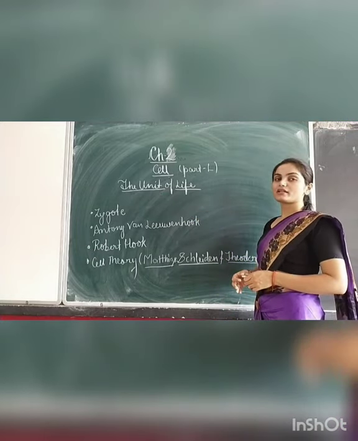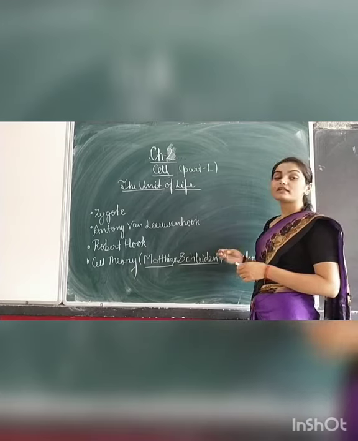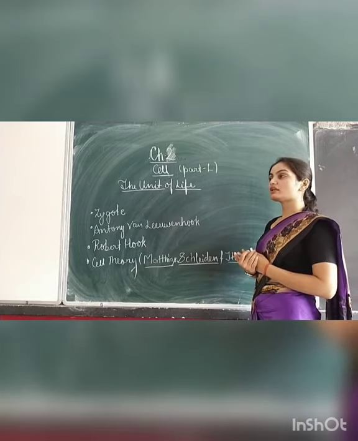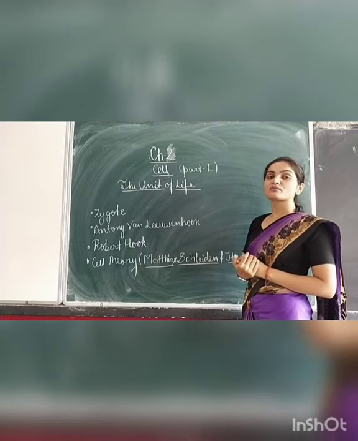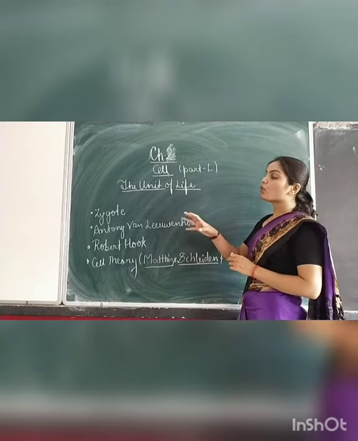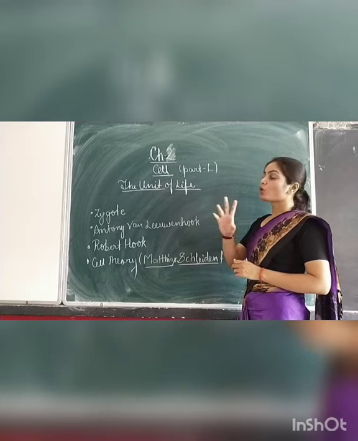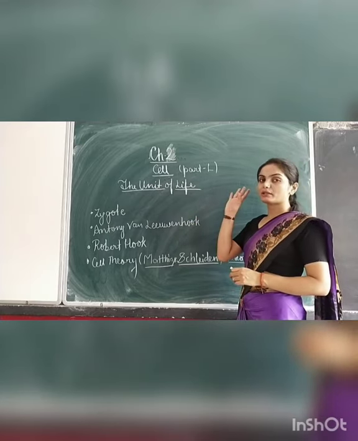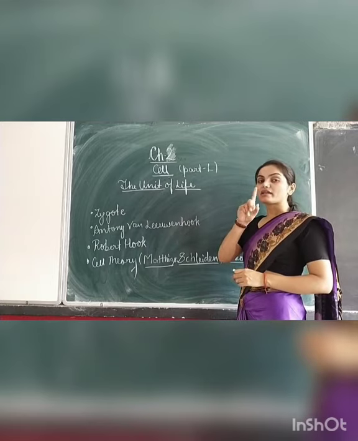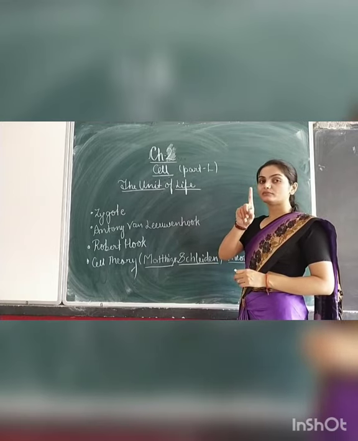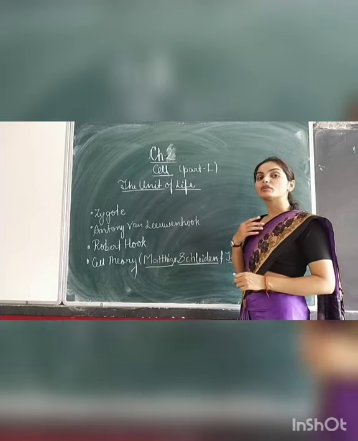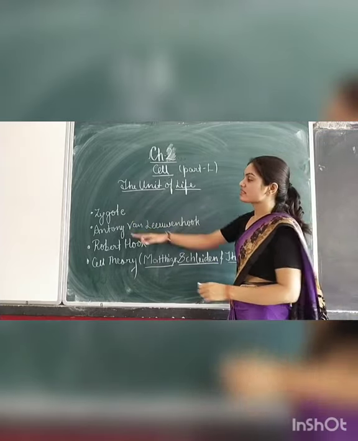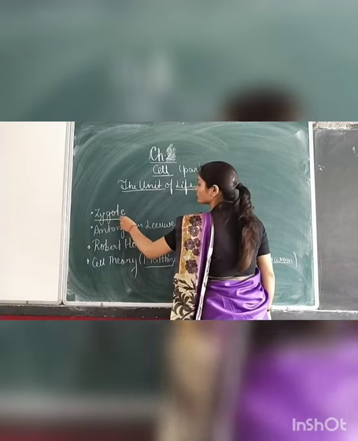Every living organism, students, whether it is unicellular or multicellular. What is the meaning of unicellular? Unicellular are those organisms which complete their whole body in a single cell. Or whether they are multicellular, which means they are made up of multiple cells. They all arise from a single cell. If we talk about animals, means humans, they also arise from a single cell known as zygote.